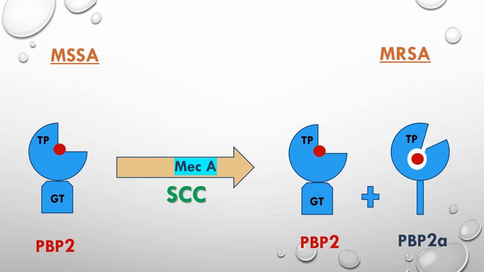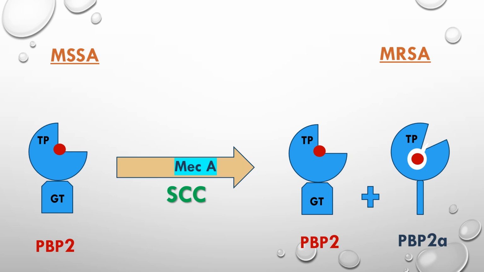The mecA gene, the m should have been written in a small letter. Anyway, Staph aureus normally has about 4 types of penicillin binding proteins, normal penicillin binding proteins from 1 to 4. The most essential one is penicillin binding protein 2. These 4 types of penicillin binding proteins are sensitive to beta lactam ring. When these penicillin binding proteins from 1 to 4 are subjected to a beta lactam ring, they are inactivated.